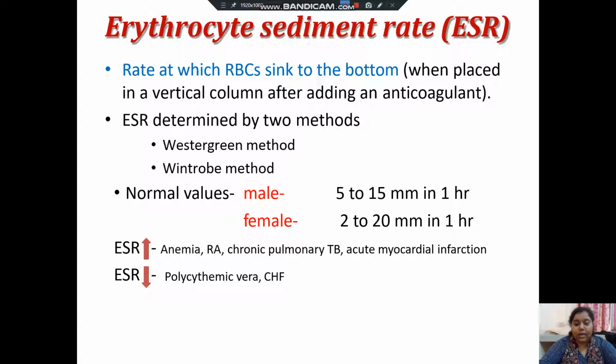ESR increases in cases of patients who are suffering from anemia, then chronic pulmonary TB, acute myocardial infarction, and ESR decreases in cases that is polycythemia vera and CHF.